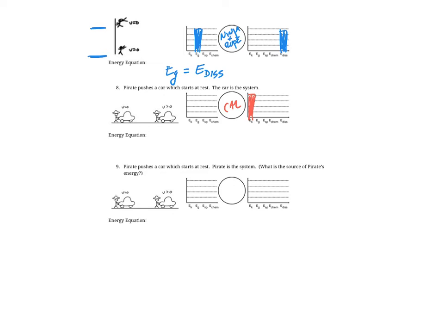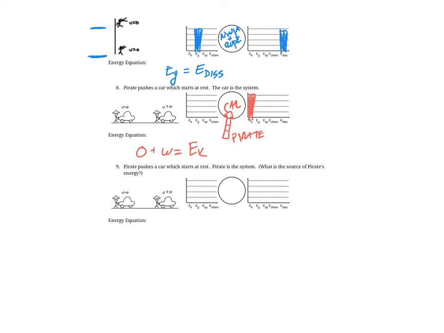Well, if it doesn't have energy to begin with, that means that the pirate had to do work on the car. So that tells me the pirate is doing work on the car to get the car moving. So my new energy equation here is going to be initial energy plus work equals kinetic energy.